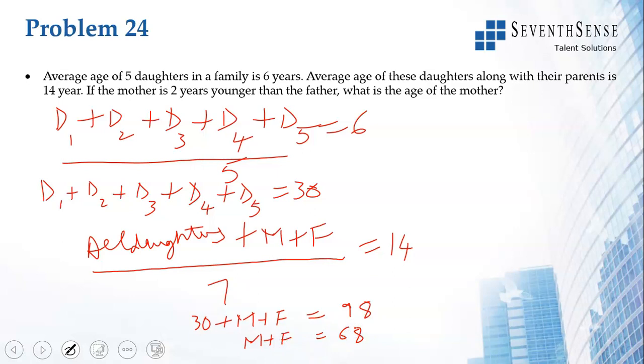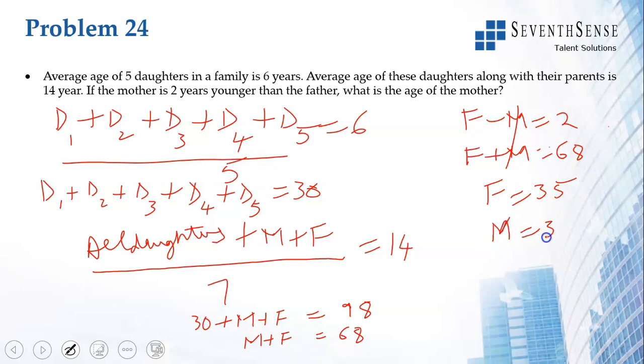Mother is 2 years younger than the father. So we know f minus m is equal to 2. F plus m is equal to 68. So if you subtract, 2f equals 70, f is equal to 35, m is equal to 33. So age of the mother is 33.